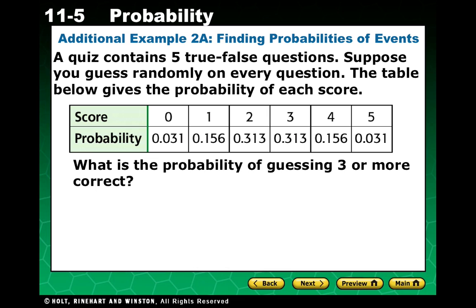So a quiz contains 5 true-false questions. Suppose you guess randomly on every question. Not very smart. The table below gives the probability of each score. What is the probability of guessing 3 or more correct?